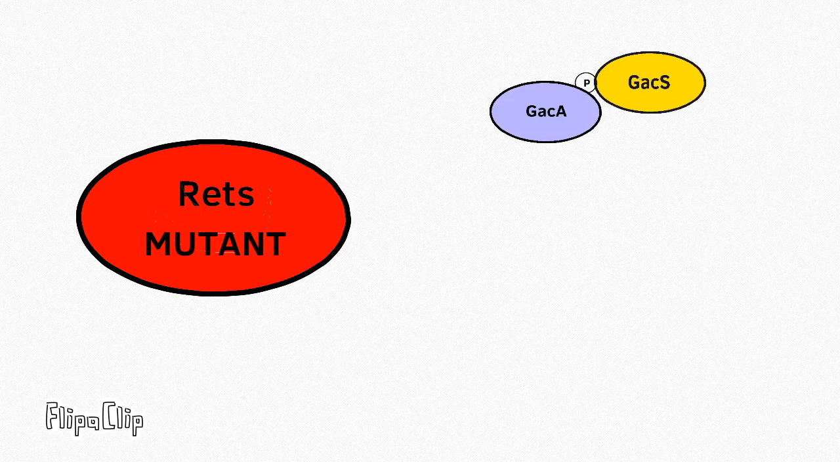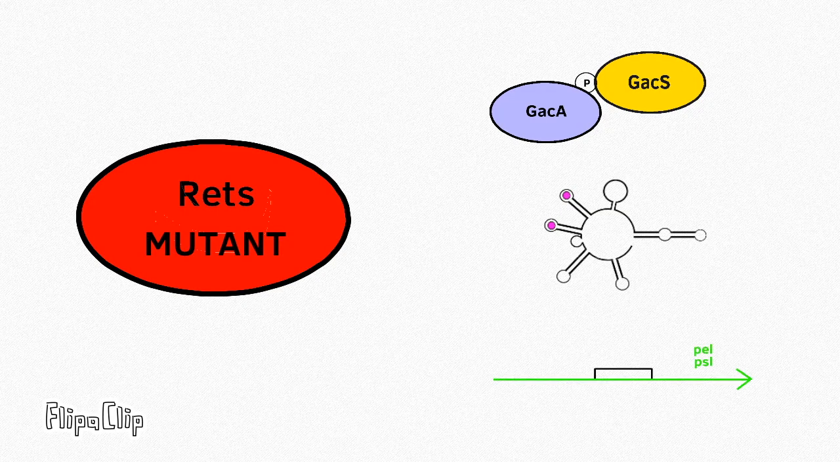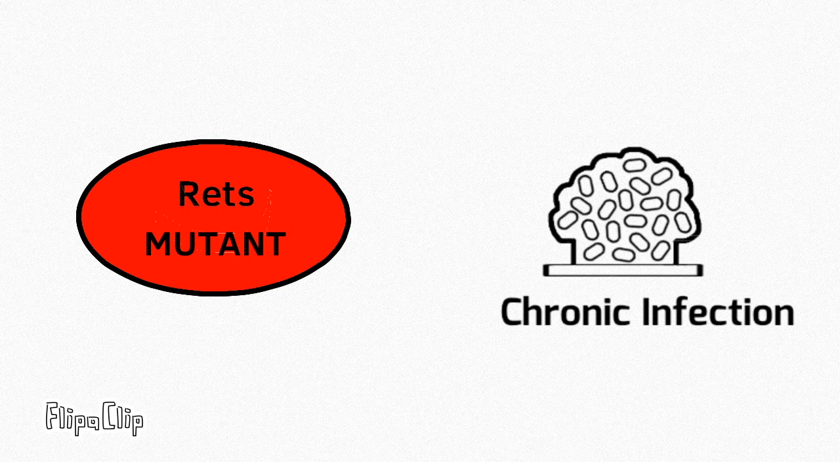Further, in RetS mutants, the GacS-GacA system can be activated, which in turn produces RsmYZ that sequesters RsmA. Without RsmA, there is no repression on psl and pel, thereby resulting in the formation of extracellular polymeric structures. This leads to the formation of biofilms and to the chronic infection mode of Pseudomonas aeruginosa.